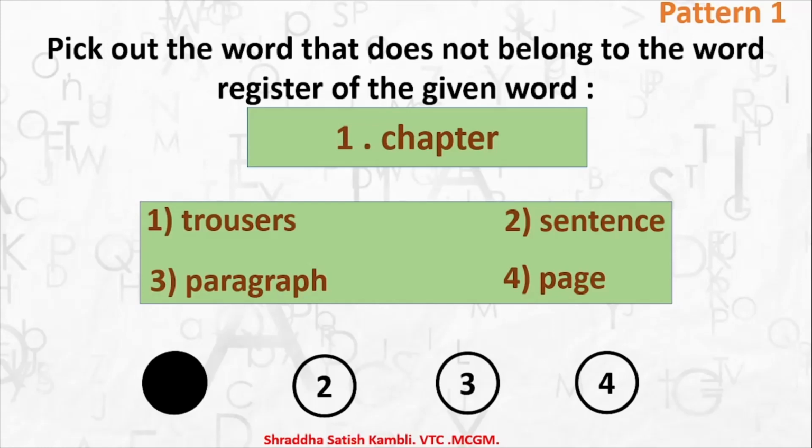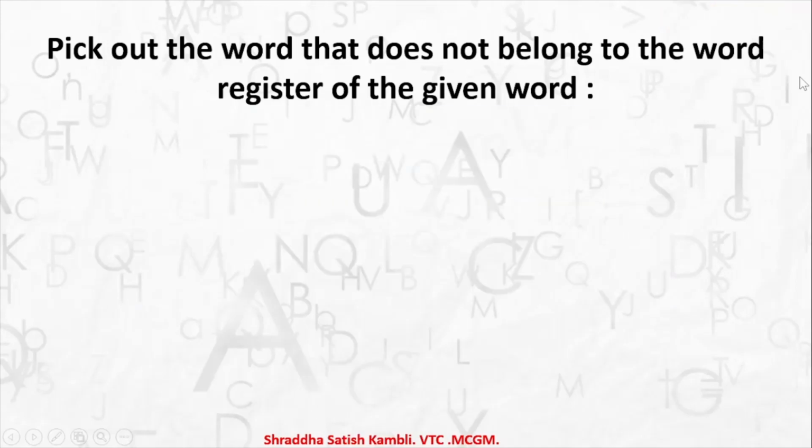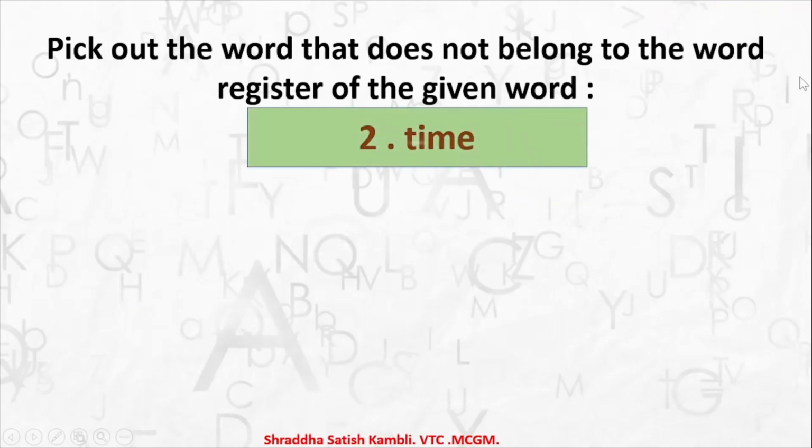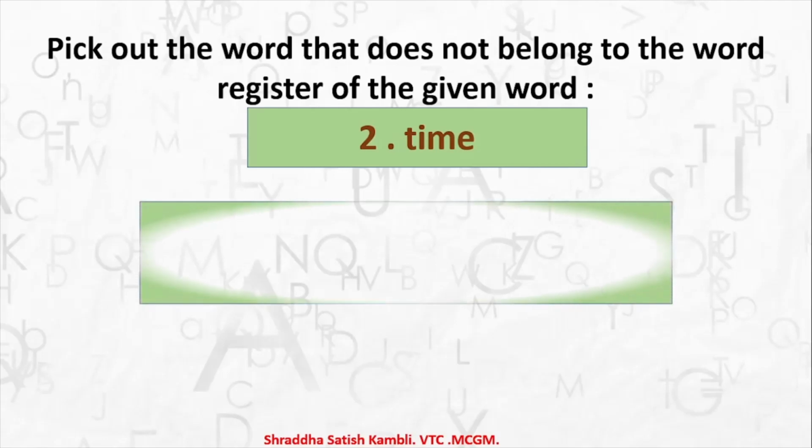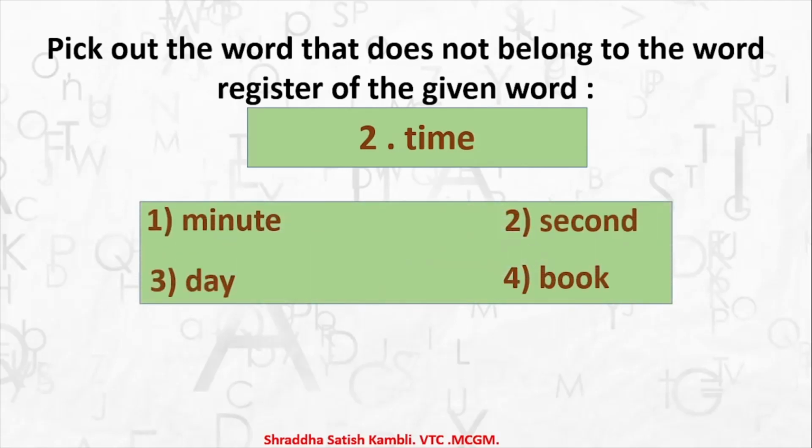Isn't it a simple pattern? Let us do some more questions based on this pattern. The next word is time. Let's look at the options. Does minute not belong to the word register of time? Does second not belong? Does option number 3, day, not belong? Or is it option number 4, book, which does not belong?